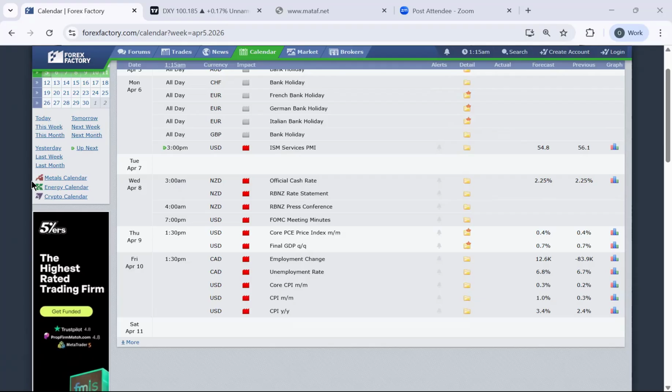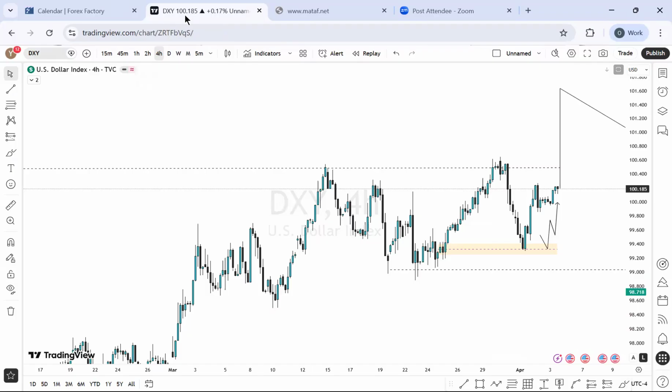Nigerian time, focusing on core PCE price index month by month. On Friday, which is the last trading day of the week, we have Canadian dollar and US dollar coming up at the same time, 1:30 p.m. Nigerian time, covering employment change, unemployment rate, core CPI, and CPI month by month. And these are the highlights for the weekly fundamentals.